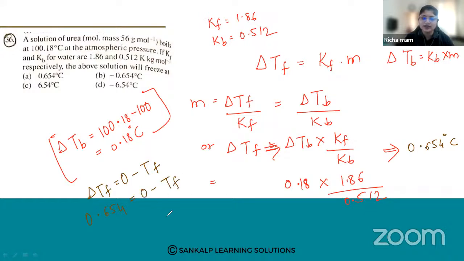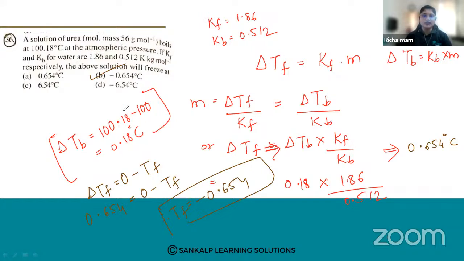So just see that. Therefore Tf is equal to minus 0.654. So what will be the freezing point? The freezing point of the solution will be minus 0.654. Yes, option number B. Let me see who all have answered it right. Bhuvan, Aishu, Tasmia, Ranjita, yes. So option number B is the correct answer.